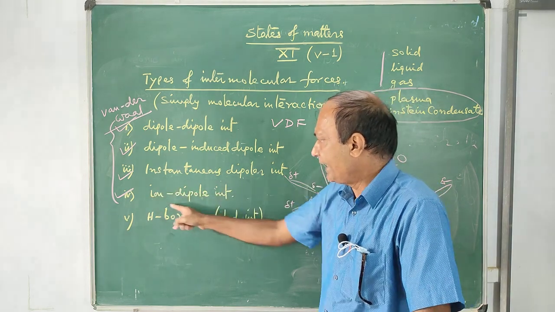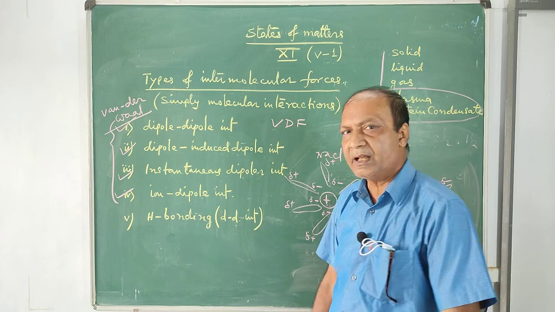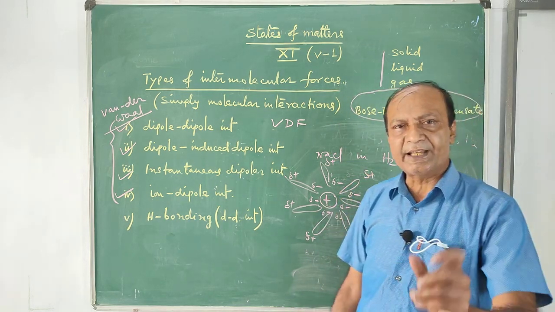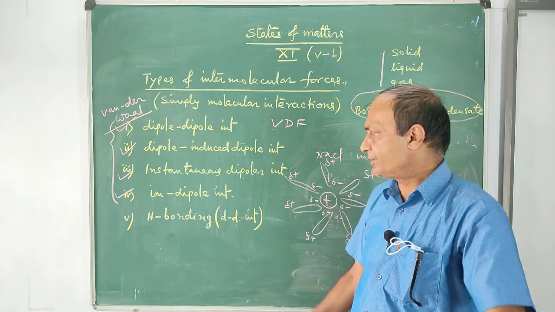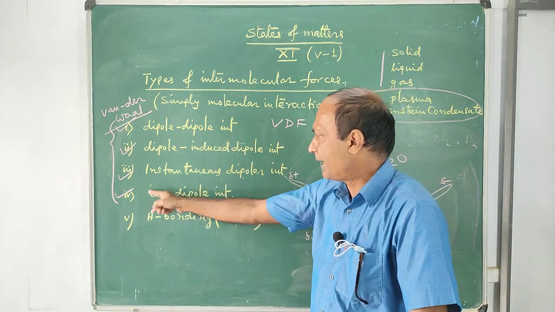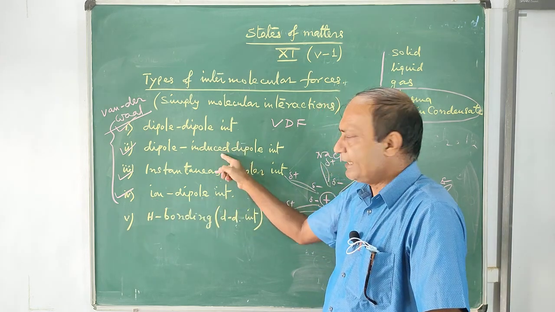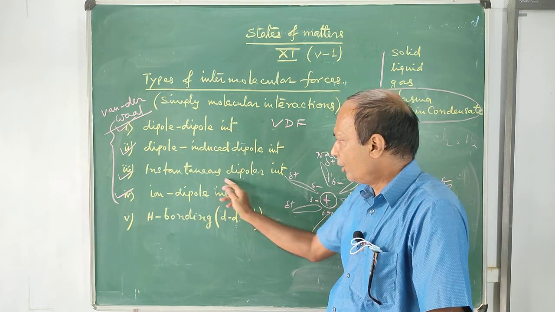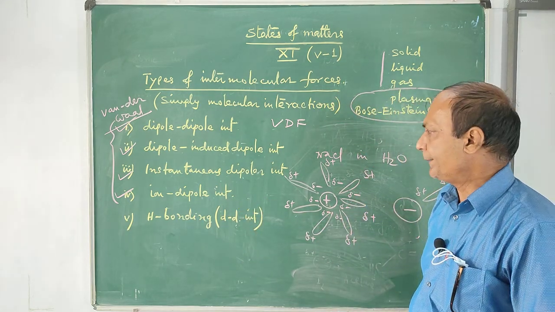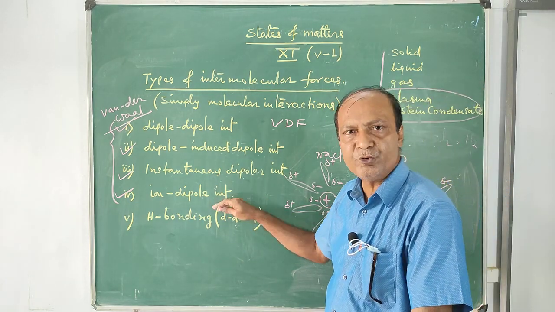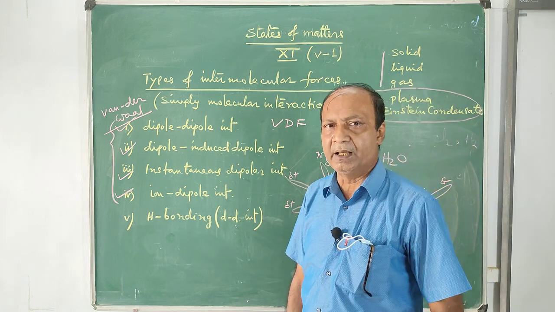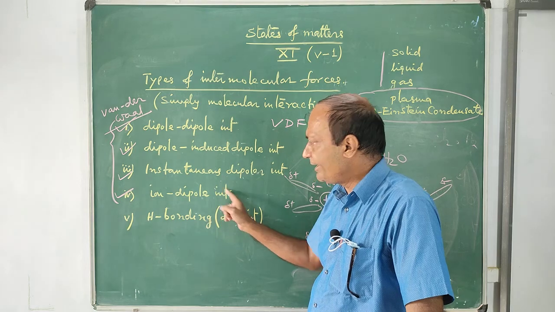We cannot take ion dipole interaction in this series, because it depends upon many factors, the charge of the ion and the size of the ion. So sometimes ion dipole interaction may be the strongest, and sometimes it may be lying in between. That is why we are not including ion dipole interaction in this order.